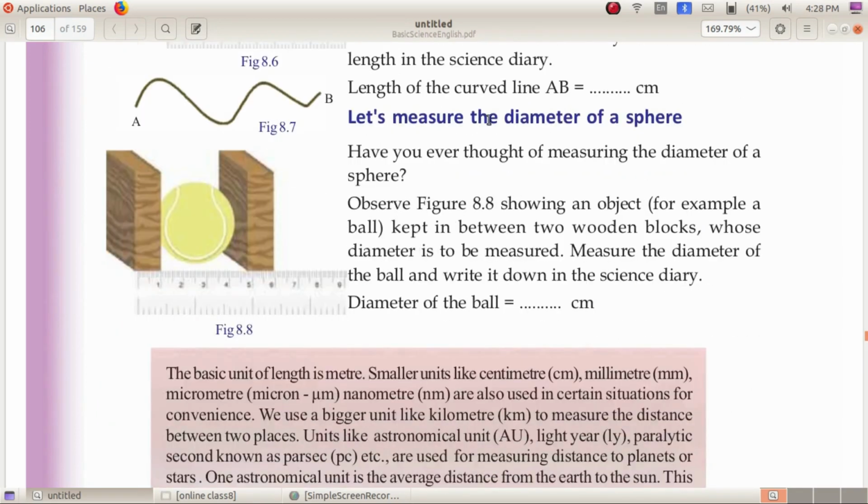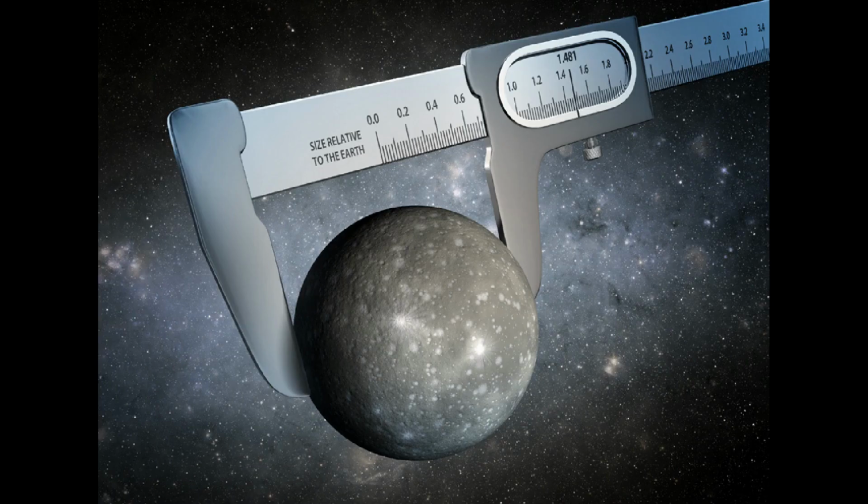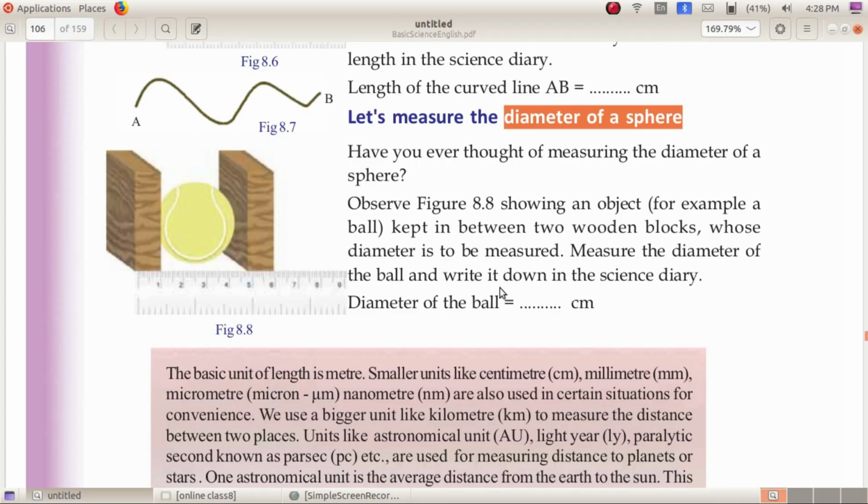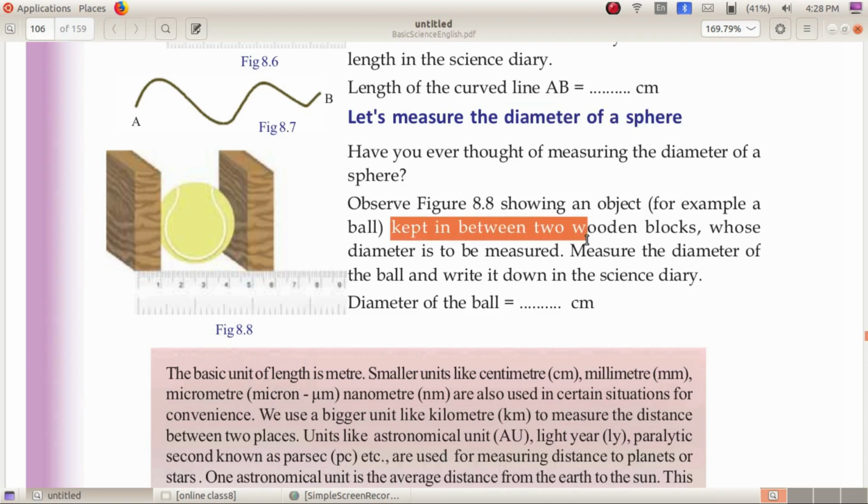Now next is measurement of diameter of a sphere. How will we find the diameter of a sphere using a meter scale? As in figure 8.8, the sphere whose diameter is to be measured is kept in between two wooden blocks. That is, we have to measure the diameter of this ball, then you have to fix it in between two wooden blocks.